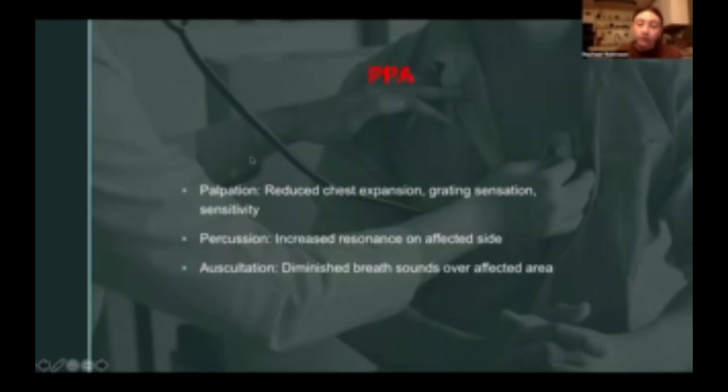Palpation: the patient will typically have a reduced chest expansion on the affected side. Sometimes a grating sensation can be felt from a pleural friction rub. Percussion typically will have an increased resonance on the affected side, and the auscultation will be diminished breath sounds over the affected area where the pneumothorax would be. And again, all of these things may not be present, but these are typically what a patient with pneumothorax would appear like.